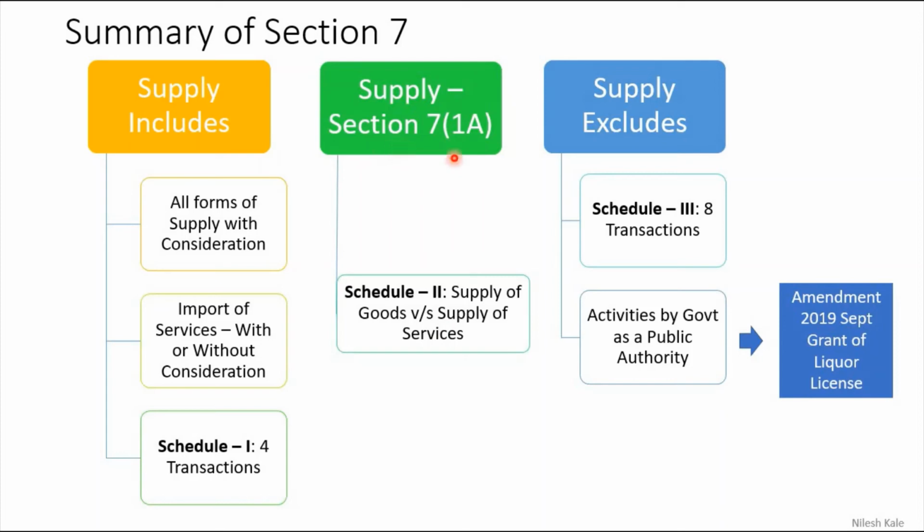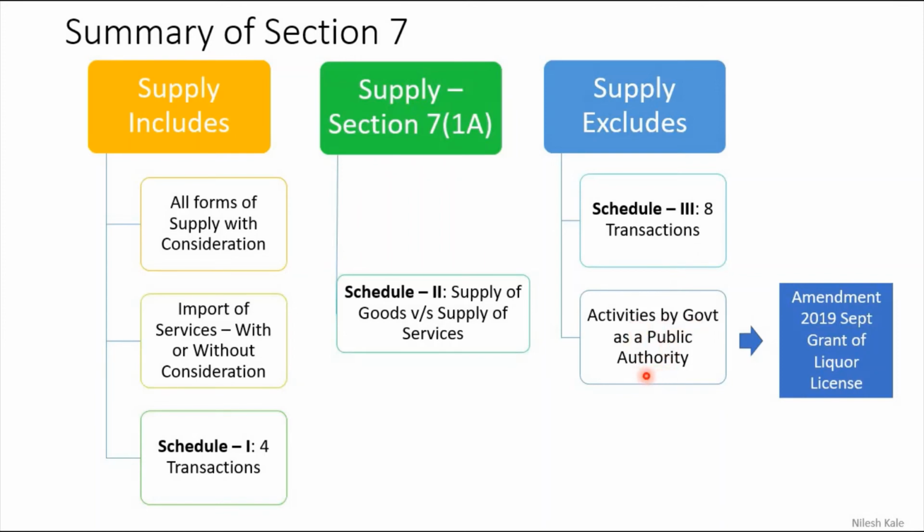And supply, Section 7, subsection 1(a): this is subsection 1, these three points, and subsection 1(a) says Schedule 2 is also there, supply of goods or supply of services. Schedule 2 we have learned today only in this class. Supply, these three we had seen in the previous video, right? So supply excludes Schedule 3. In today's video we have learned all those eight transactions and activities by the government as a public authority.